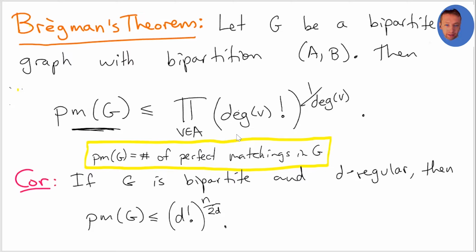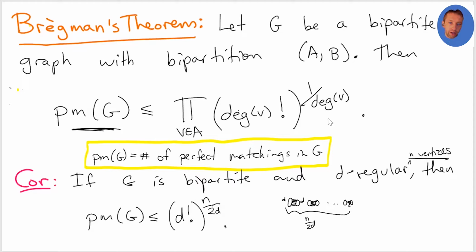Bregman's theorem works for much more general cases than just d-regular. But in particular for d-regular, it says that the number of perfect matchings is at most (d!)^(n/2d). And we saw that this is optimal by taking copies of K_{d,d}. So if I take a d-regular bipartite graph on n vertices and take n over 2d copies of K_{d,d}, that gives me a tight example.